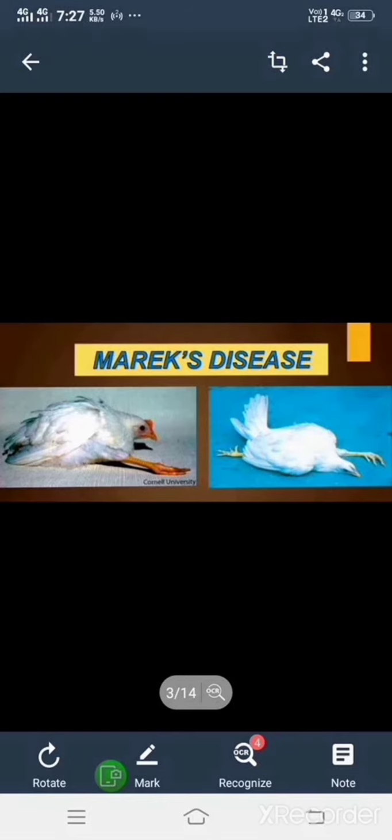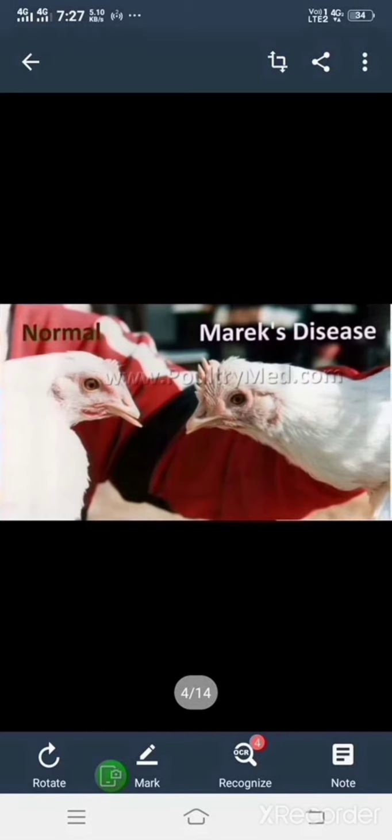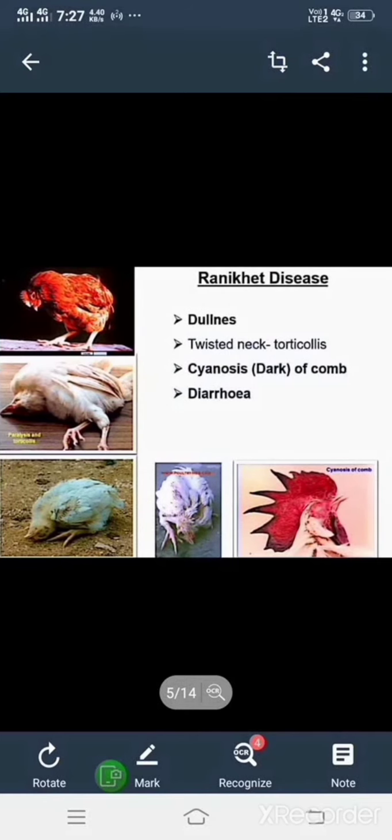The second disease is Ranikhet disease. In this disease, we can see symptoms like this. At first, the fowls may not be active. They show dullness, a twisted neck can be seen, a dark comb can be seen, and diarrhea can also be seen in this disease.